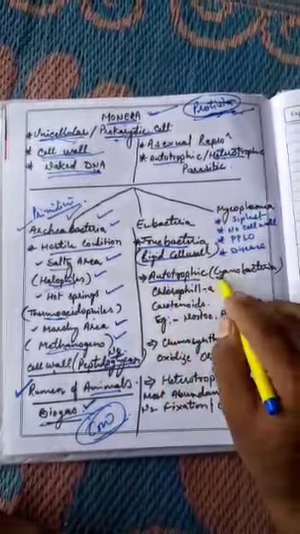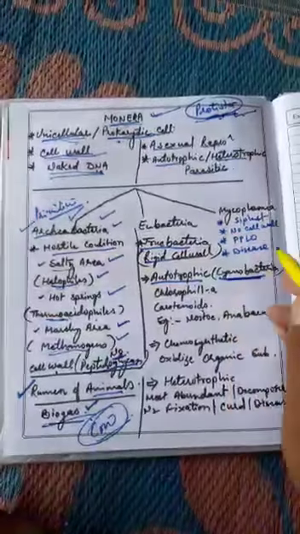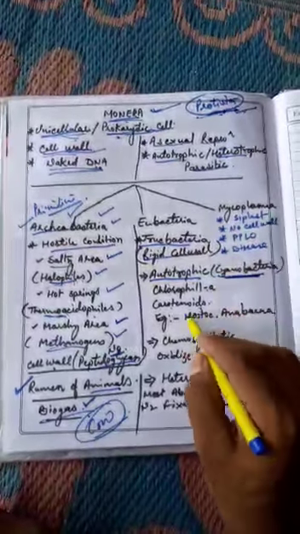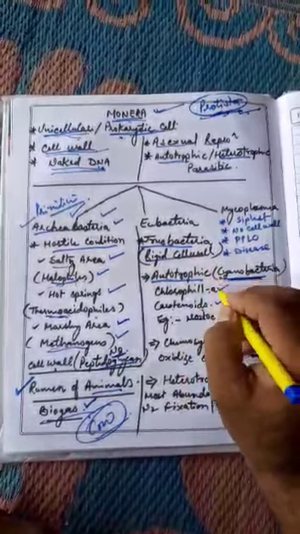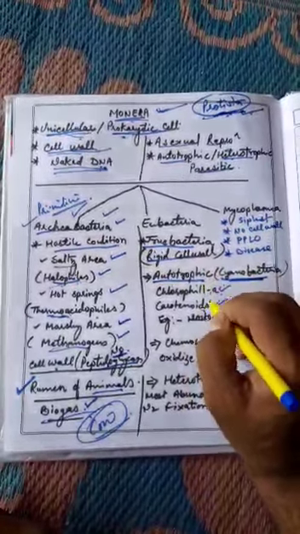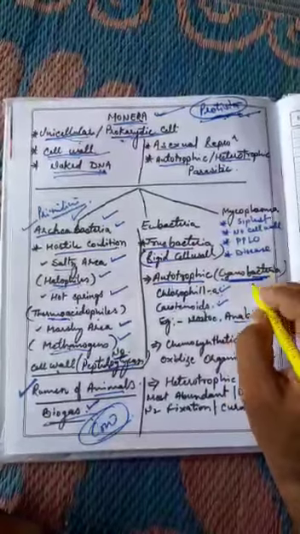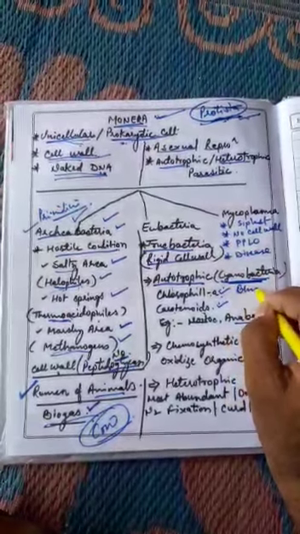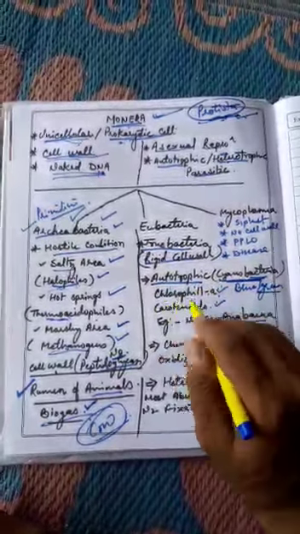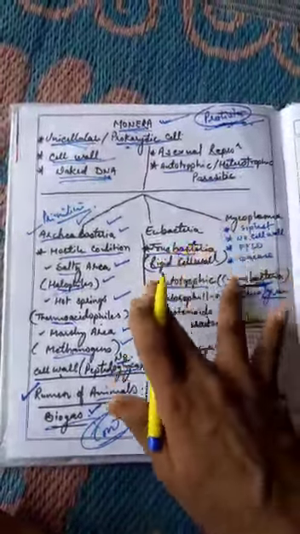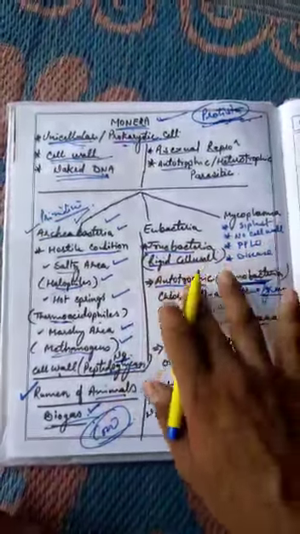Autotrophic bacteria are also known as cyanobacteria, such as Nostoc and Anabaena. In the presence of sunlight, these bacteria can produce their own food, and cyanobacteria most of the time look blue and green because they have chlorophyll A and carotenoids. So these are autotrophic bacteria.